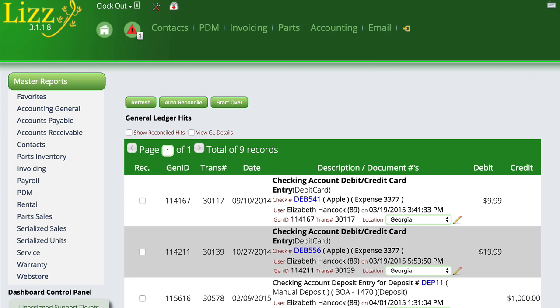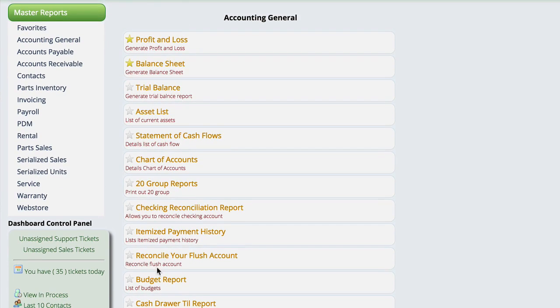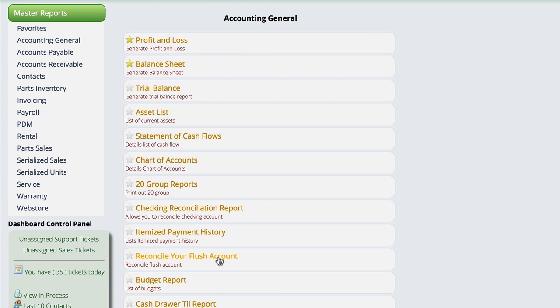Well, to make sure that the flush account always has a zero balance and to give you the ability to go in and fix problems, we have a report, it's been here forever, in the accounting section. So if we go up here to reports and then go to accounting general, there's a report down here at the bottom that says reconcile your flush account.